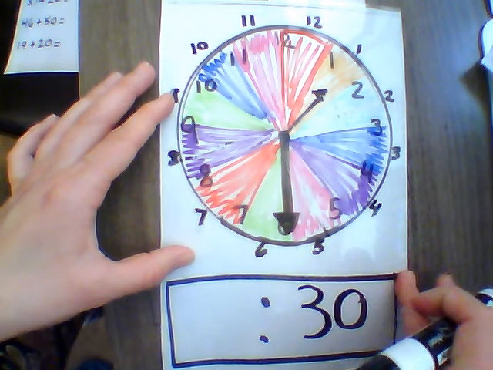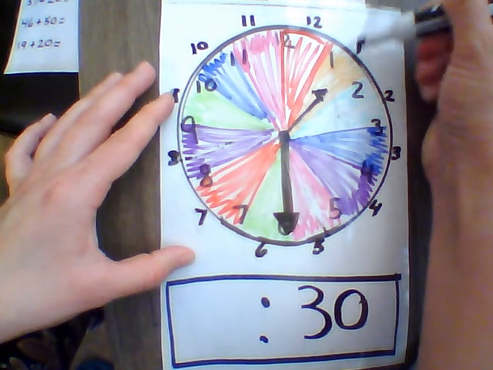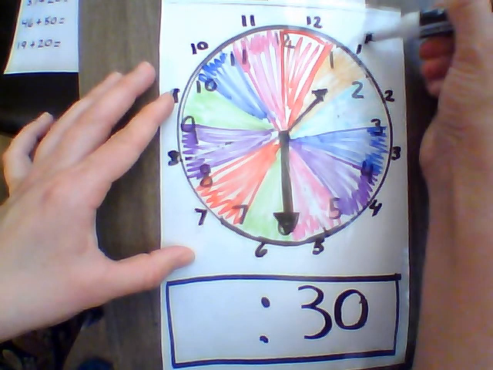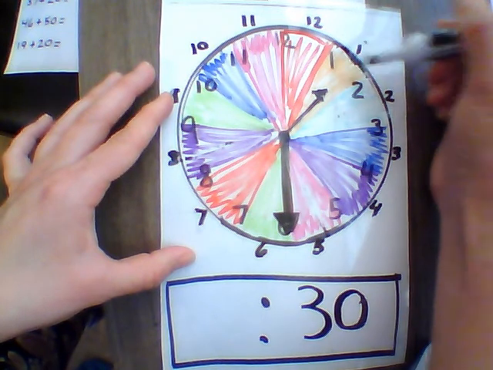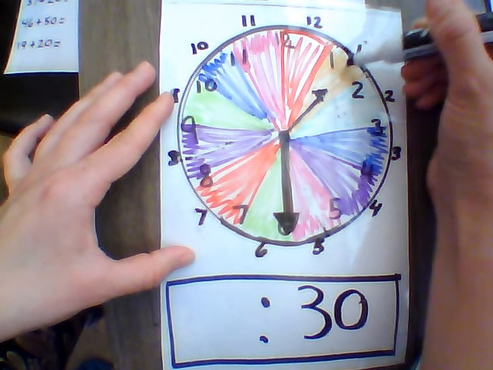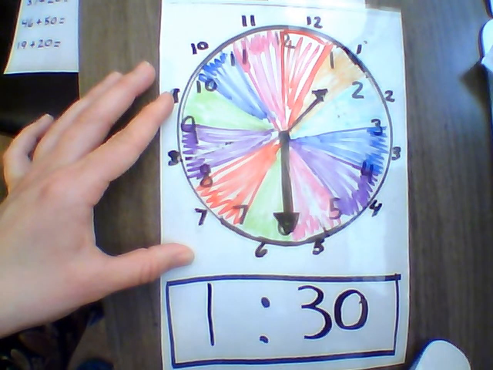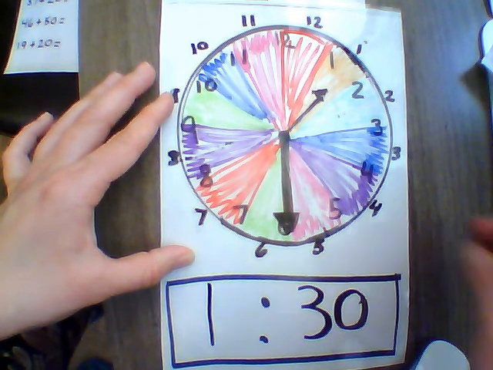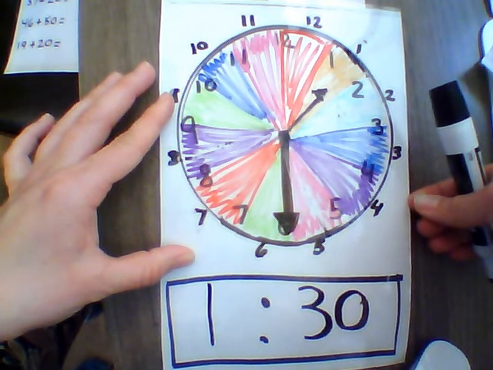So what time would this read? I'm in between the 1 and the 2, so it's either going to be 1 or 2. But this is called the 1 zone. It goes all the way from the 1 and ends right at the 2. So we're in that middle, so we're actually in the 1 zone. So we're going to put the time down as 1:30. We're going to practice this more throughout the week, so don't worry. And if you need to review the video on the time one that I did, it's a quick short one. Please feel free to do that.